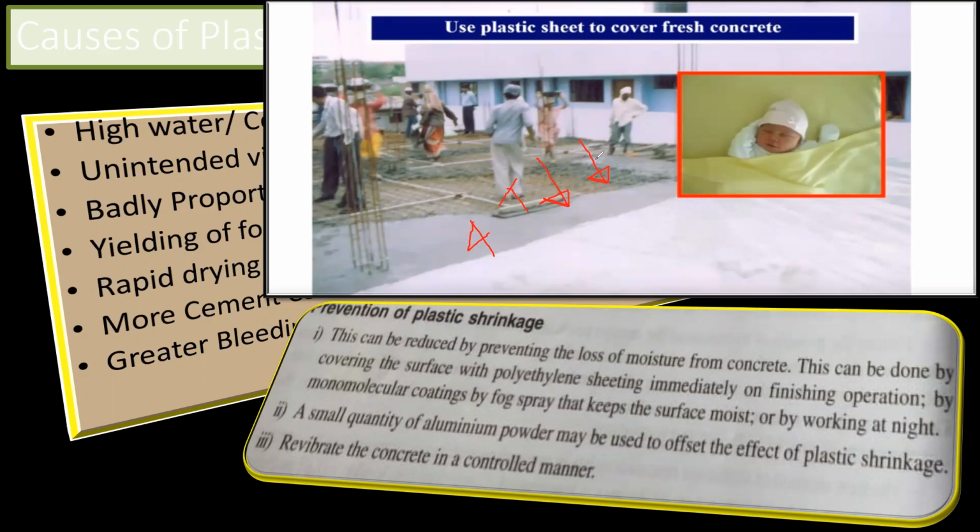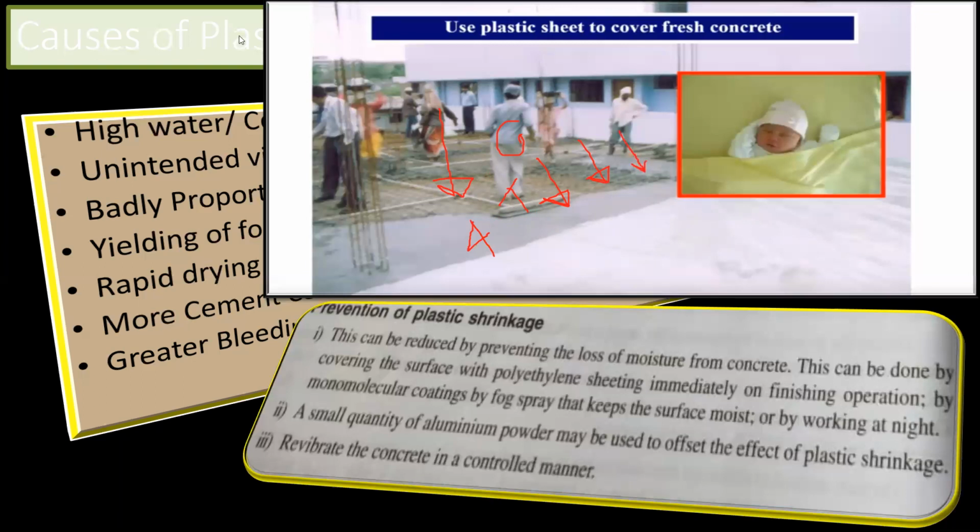So again, it depends from place to place, right? Suppose you're working in the southern part of India, especially in Chennai and other parts, it is very hot over there, and due to that there are chances the plastic shrinkage may happen. But the same may not happen in the northern part of India, where most of the time the temperature will not be very hot, right? So it depends on what time you're doing, what day you're doing, how is the wind velocity and all, right? So based on that, the plastic shrinkage is going to happen.